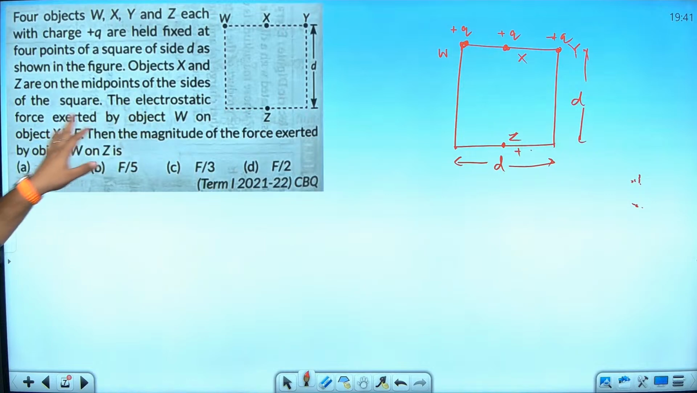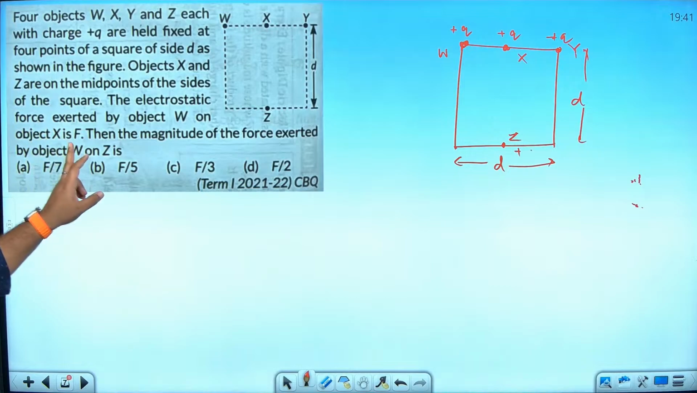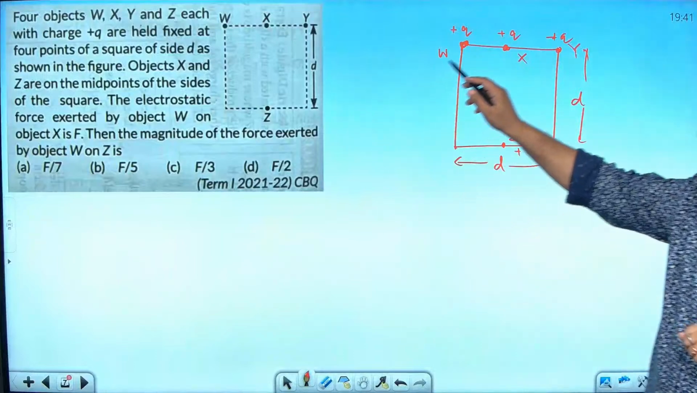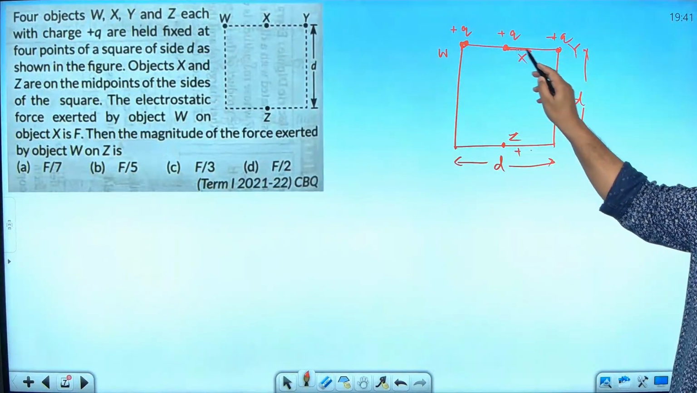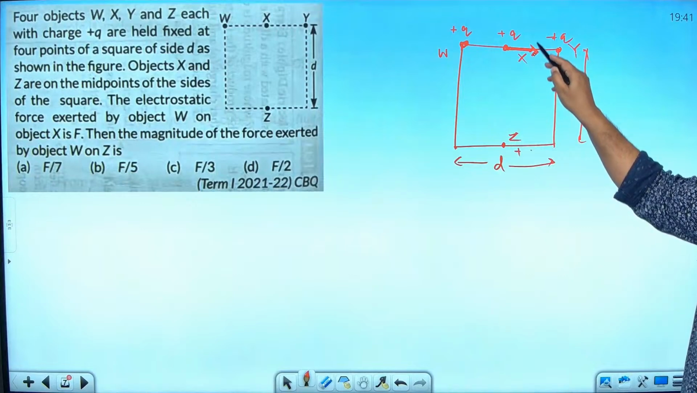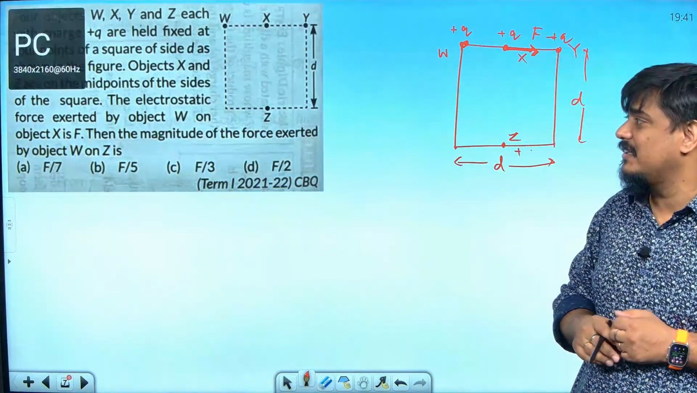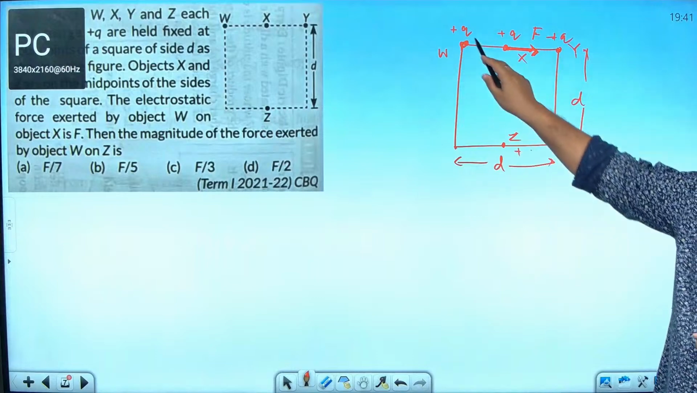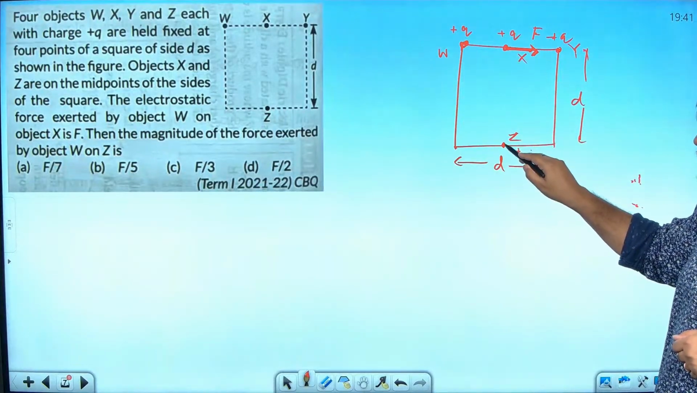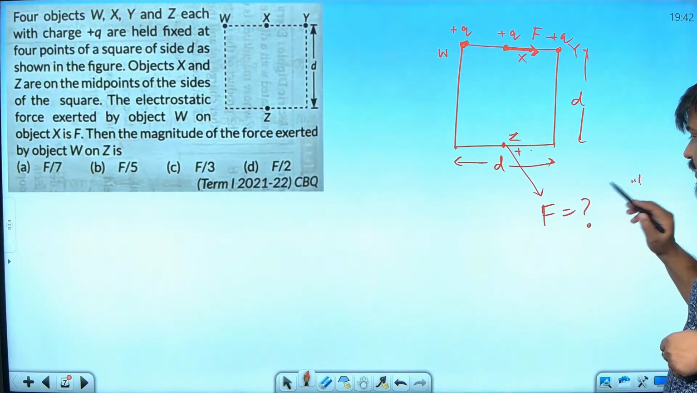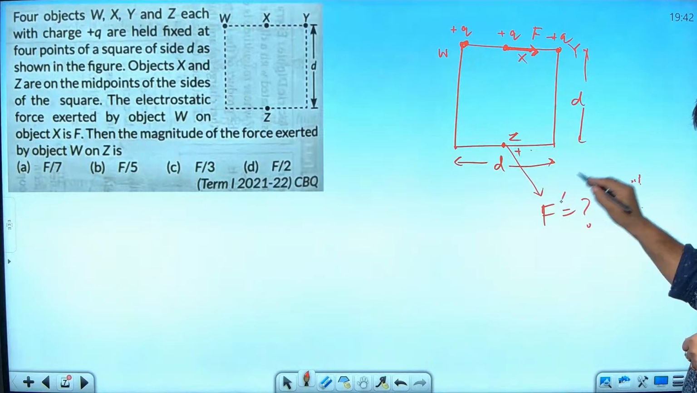The electrostatic force exerted by the object W on object X is F. So how much force is the object W exerting on the object X? This force, they are positive, so they will be having repelling force. This force is given as F, right, Priti? Now they are asking, what is the magnitude of force exerted by the object W on Z? So W will exert a force on Z in this direction. They are asking what is the magnitude of this force. In terms of that force, I am writing it as F dash.